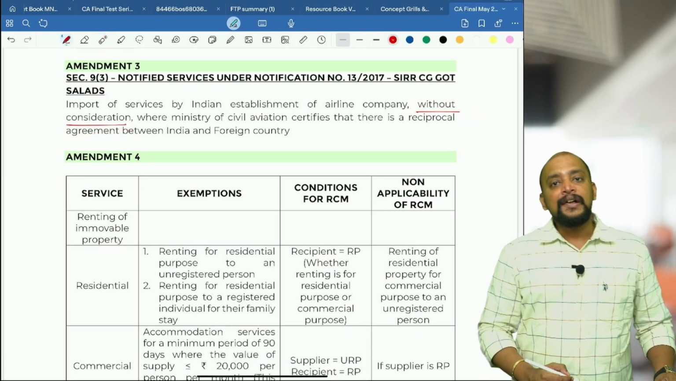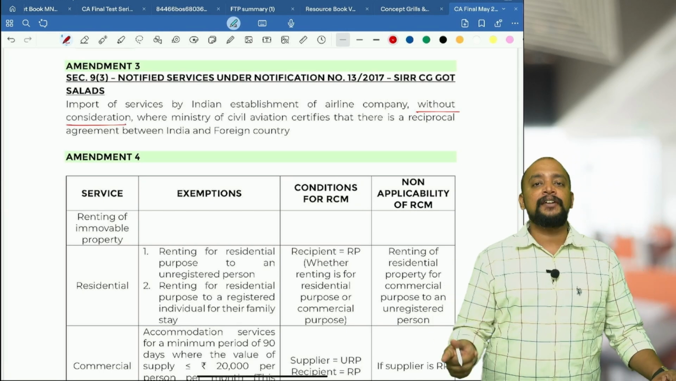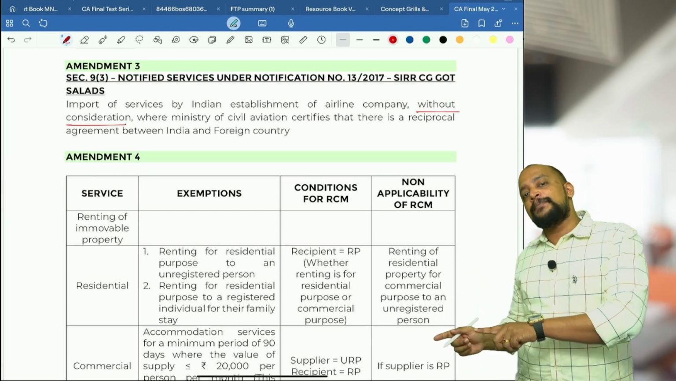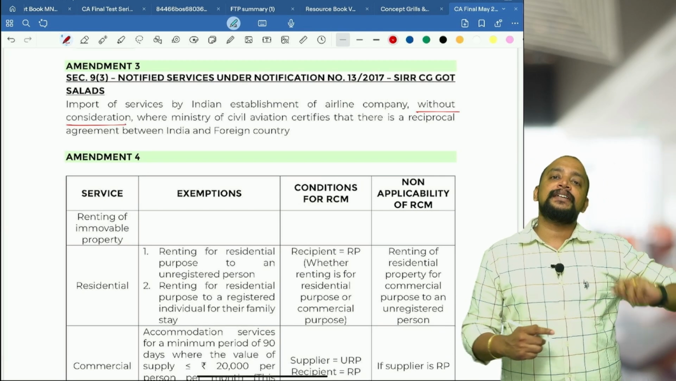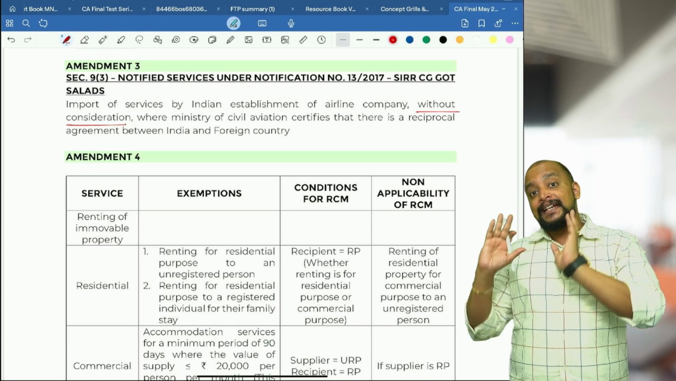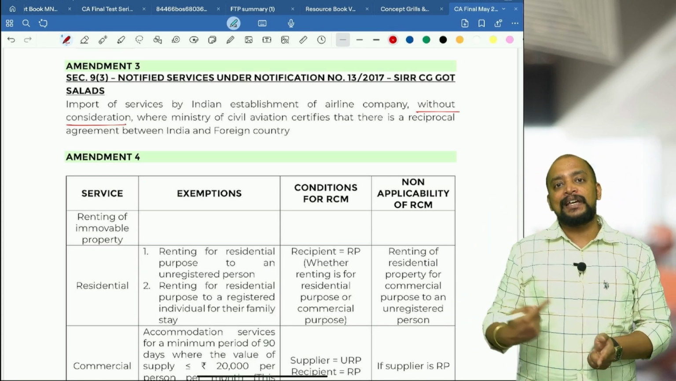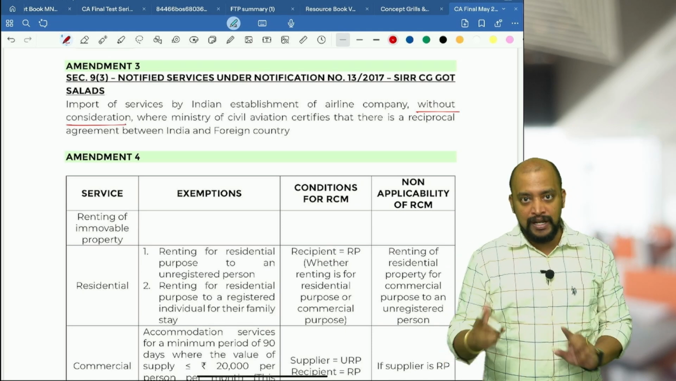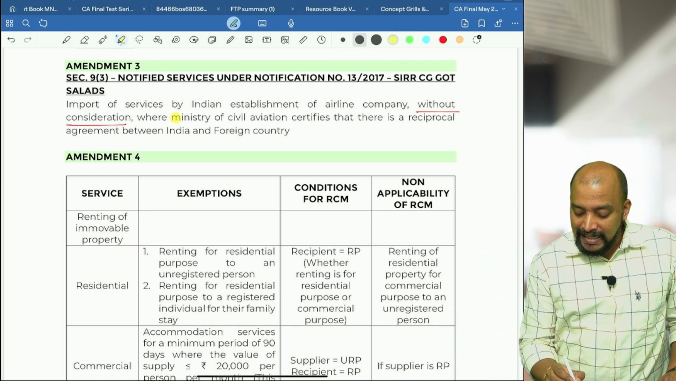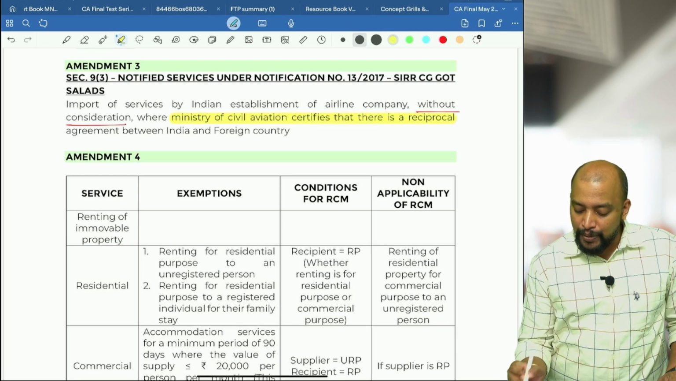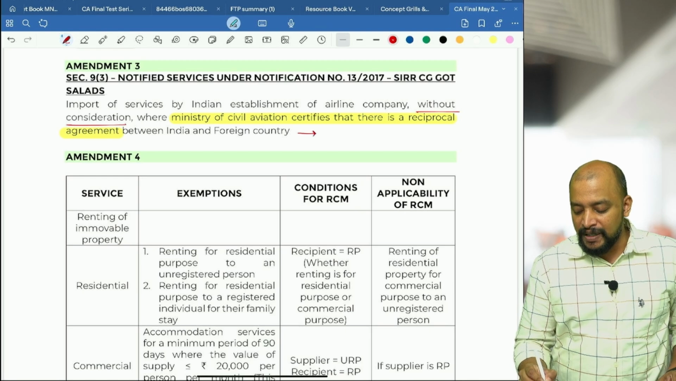Without consideration, where the Ministry of Civil Aviation certifies that there is a reciprocal agreement between India and the foreign country, which means an Indian airline company outside India that has an establishment in Singapore. So the Singapore government has given some exemption too. So a reciprocal agreement will be there wherein we will be giving the exemption here. But this condition is crucial, that the Ministry of Civil Aviation certifies that there is a reciprocal agreement. Then in that case, this import of service will be exempted.